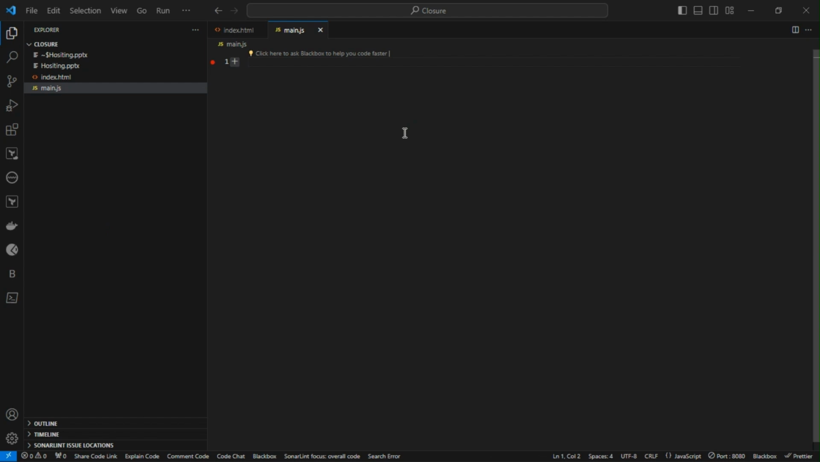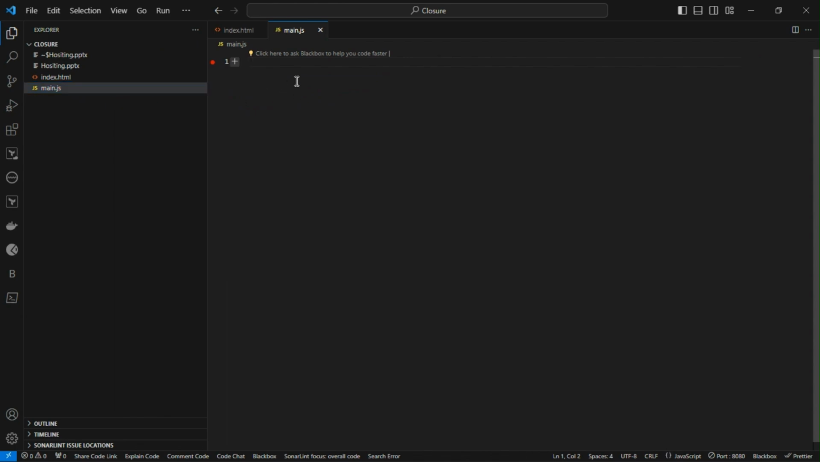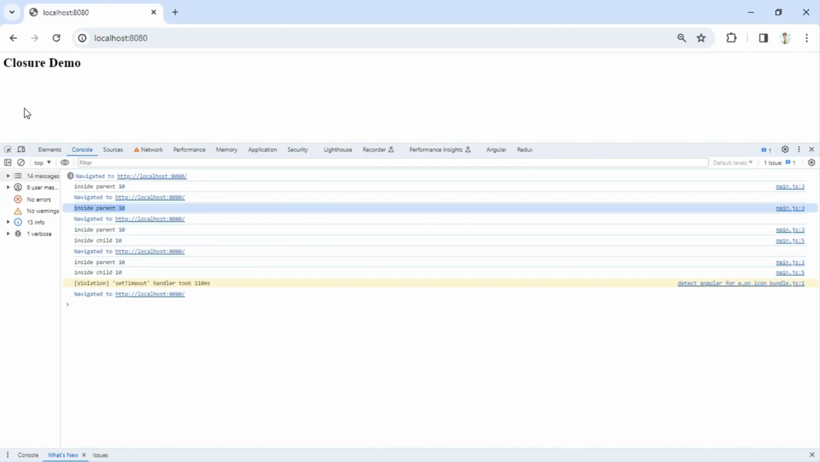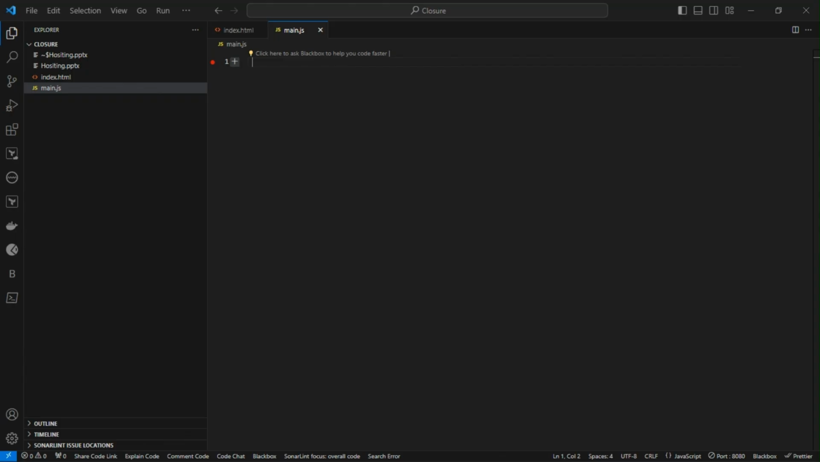Now we'll move to the code part to understand closure in detail. For this demo, I have created an HTML file which just has one title, closure demo, and a script reference to main.js. This main.js is just a plain file. If you go to the browser, it will just have this HTML page running. That's it. Now we'll move to our script and try to implement the same thing we have seen in our presentation.